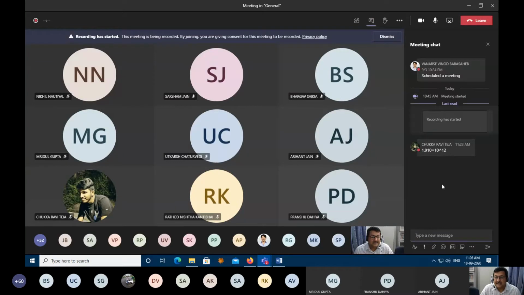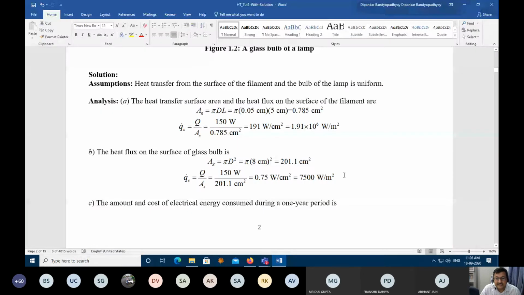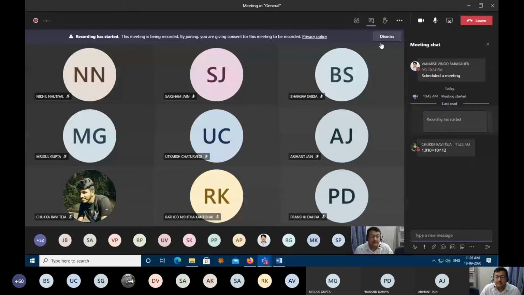Okay. Yes, Ravi Teja, your answer is correct. Not 10 to the power 12, it will be 10 to the power 6. 1.91 10 to the power 6 watt per meter square. So please recalculate the thing.